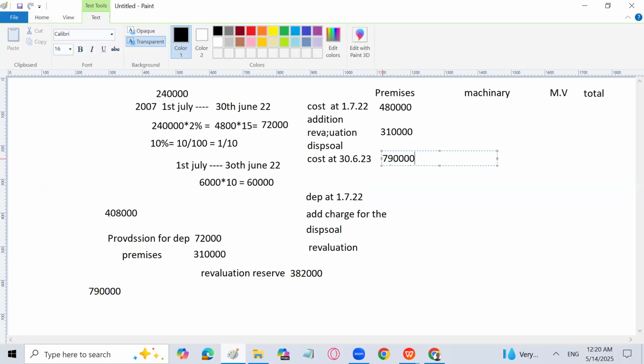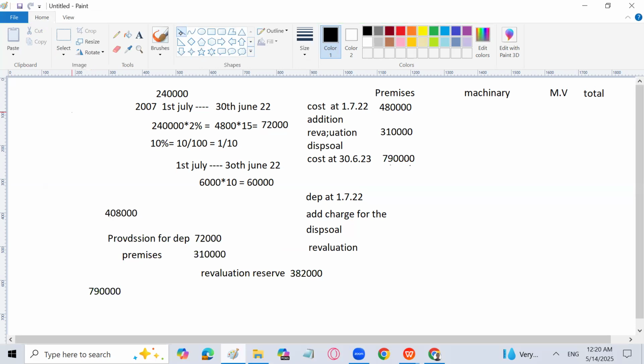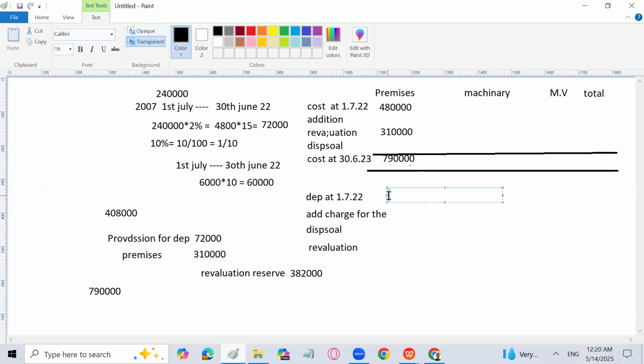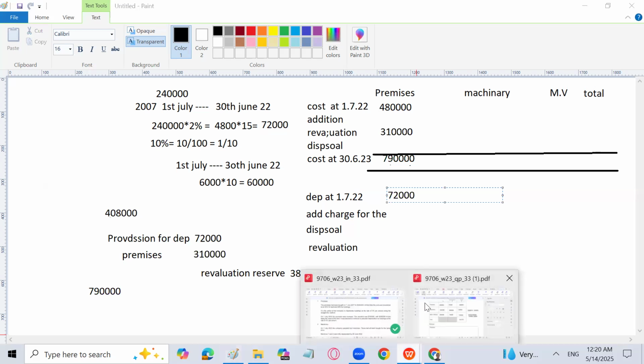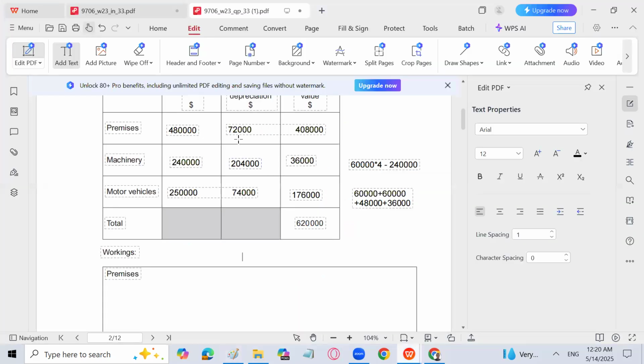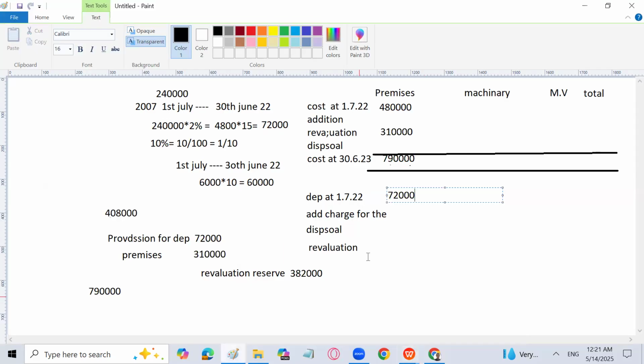The total value of the premises will become 7,90,000, right? Because the premises has been increased by 3,10,000, and the whole depreciation, which is there of 72,000. So from where did you get this depreciation? Let me show you. The previous year depreciation is 72,000, right? And now this depreciation is supposed to be cancelled out because the asset has been revalued. So the whole depreciation is going to be cancelled. So it will go into negative 72,000.